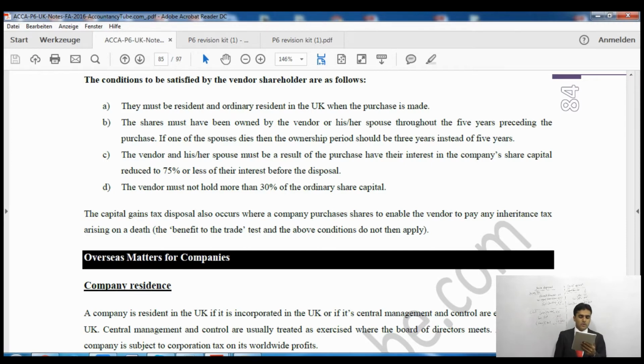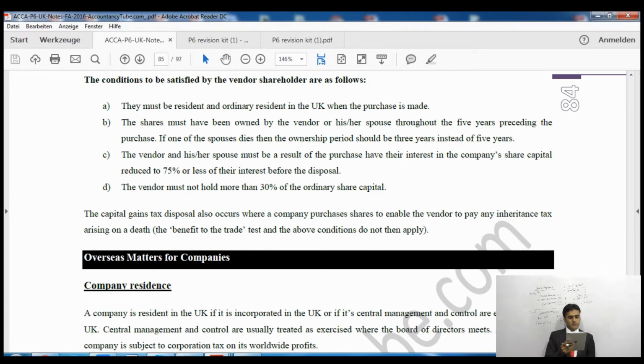Shares must have been owned by himself or the spouse throughout the 5 years preceding the purchase. If one of the spouses dies, then the ownership period should be 3 years instead of 5 years. All right. So if I hold some shares and then I transfer them to my wife, my ownership period will be added to hers. So altogether, it needs to be 5 years. However, if one of the spouses dies, then the ownership period will be reduced to 3 years.